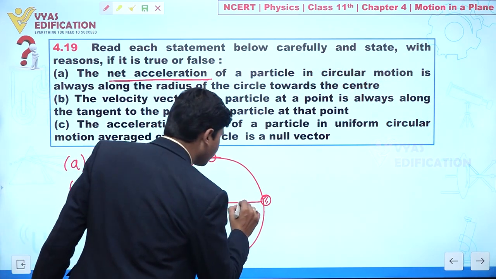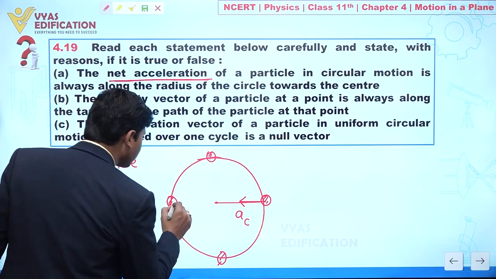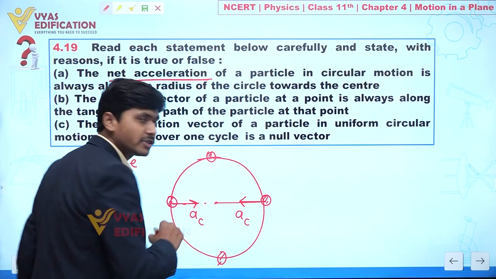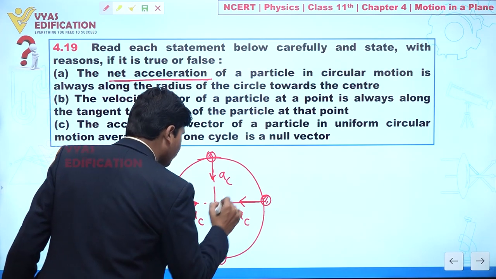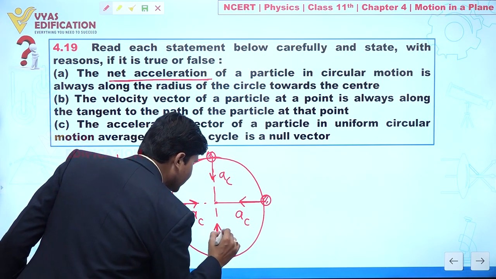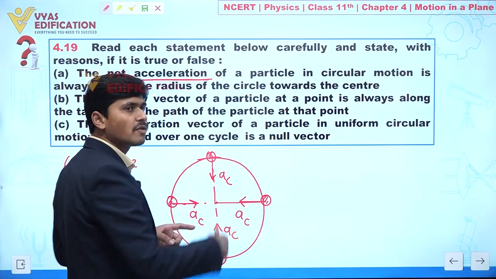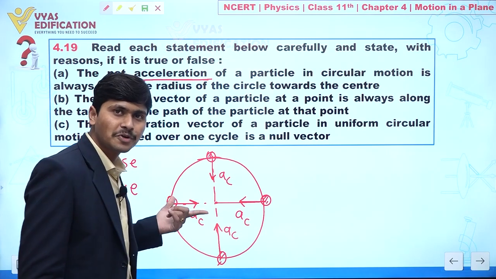In this situation we get the direction of centripetal acceleration as this one. When the stone is here, we get the centripetal acceleration direction this one. In this situation we get this one AC and this is also AC. Clear? It means the direction of AC is cancelled by the diametrically opposite point. Yes or no?